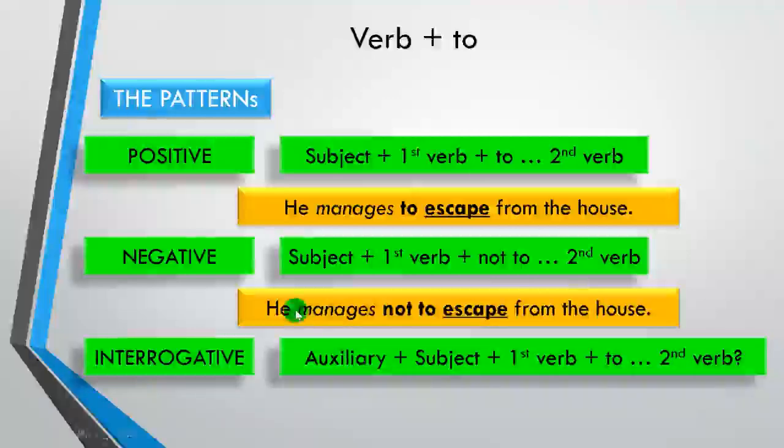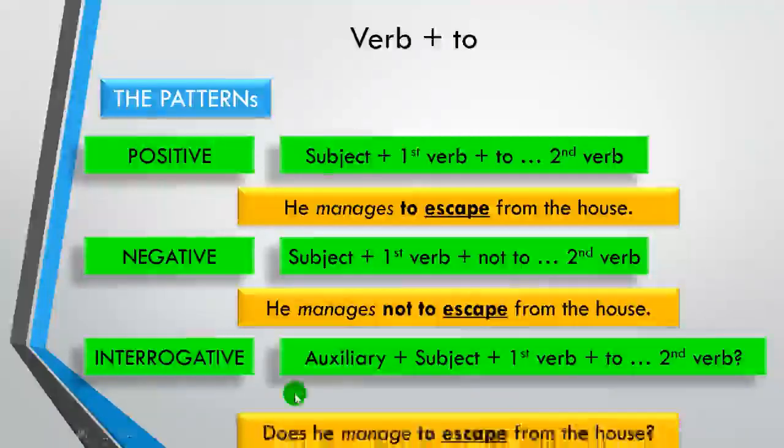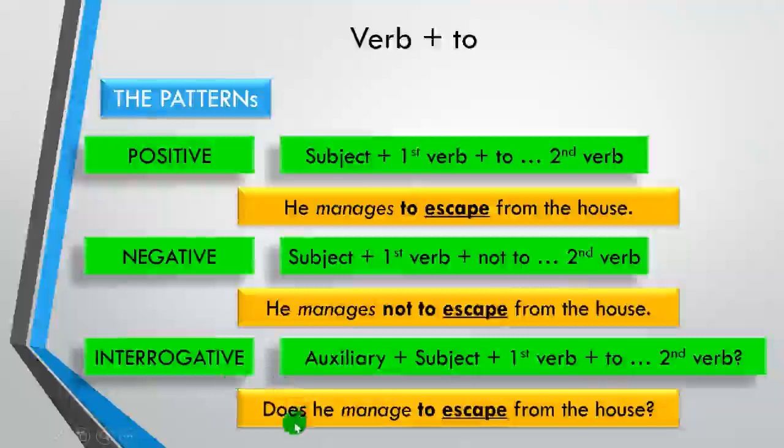But because you have been learning structure, the correct one is supposed to be like this: he manages not to escape from the house. Then the interrogative, you will have, does he manage to escape from the house?